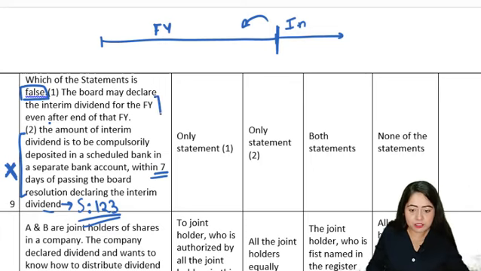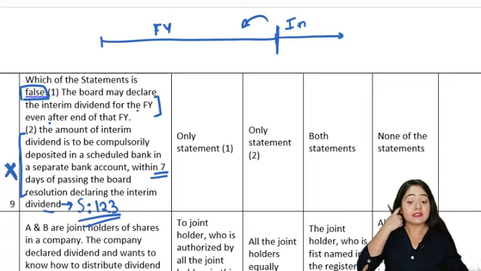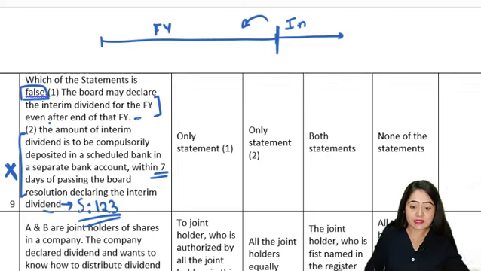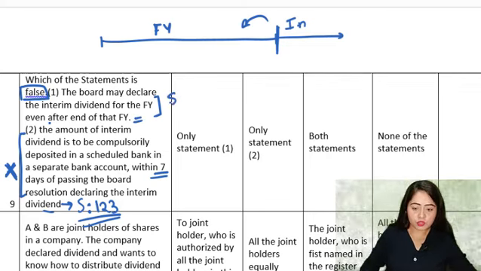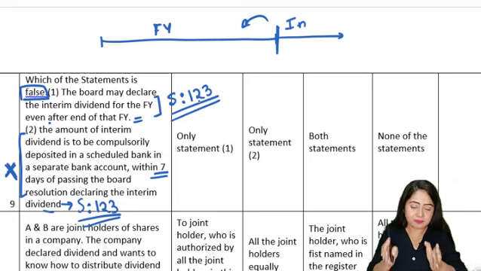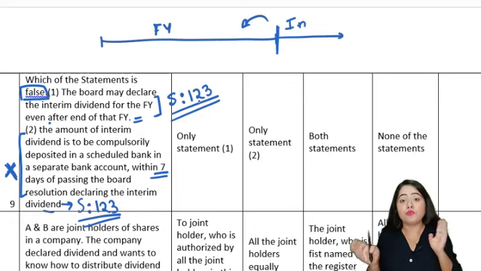Let's discuss the first statement now. First statement saying that the interim dividend for the financial year can also be paid in the next financial year. See, for that we will have to understand what this interim dividend means. So this is also clearly specified in section 123. Section 123 says that interim dividend basically means the dividend for the financial year which is paid between 2 AGMs.